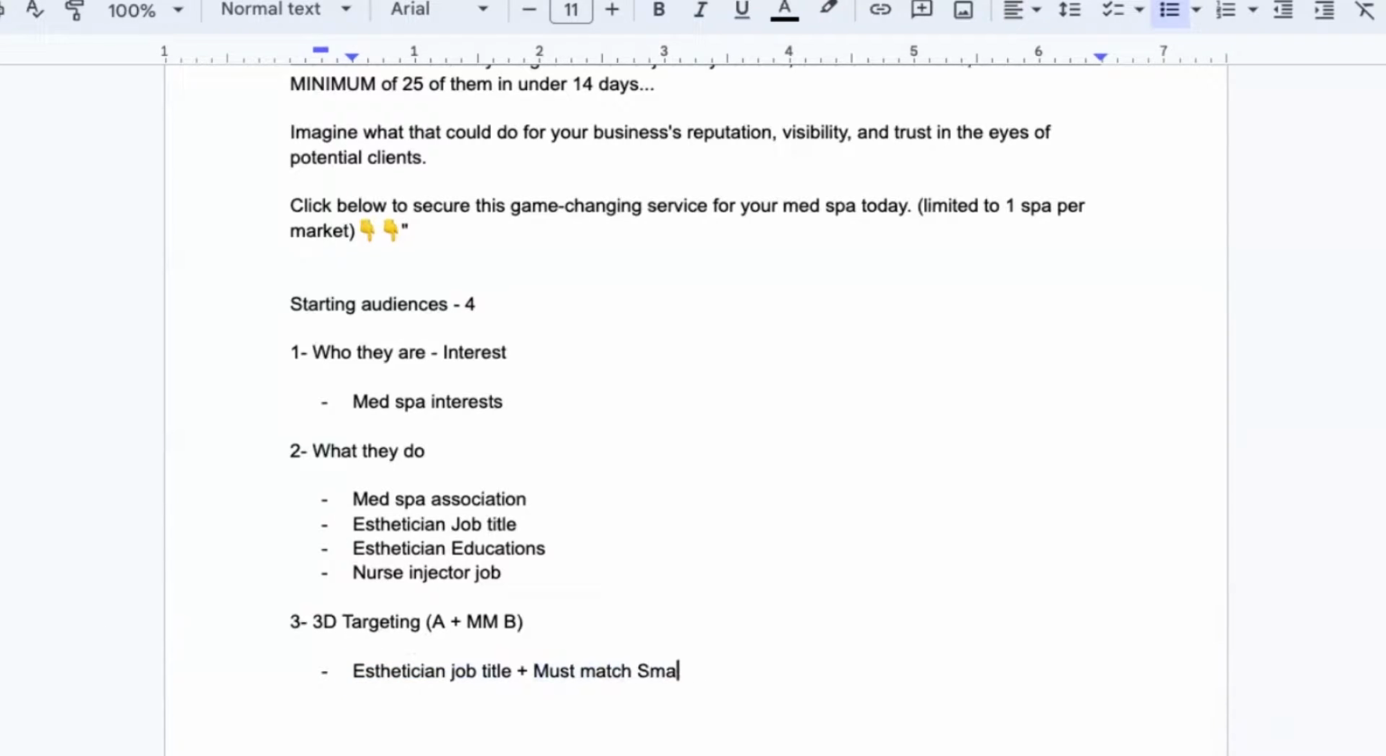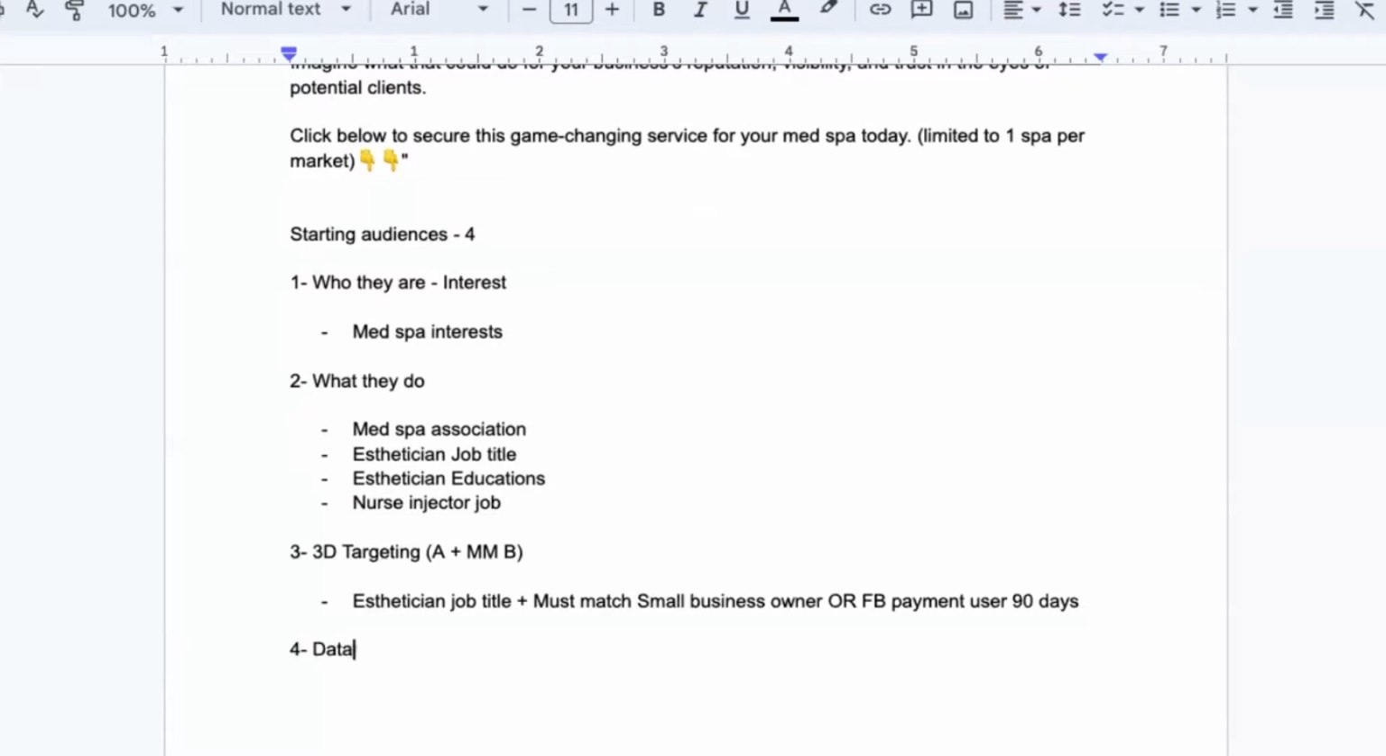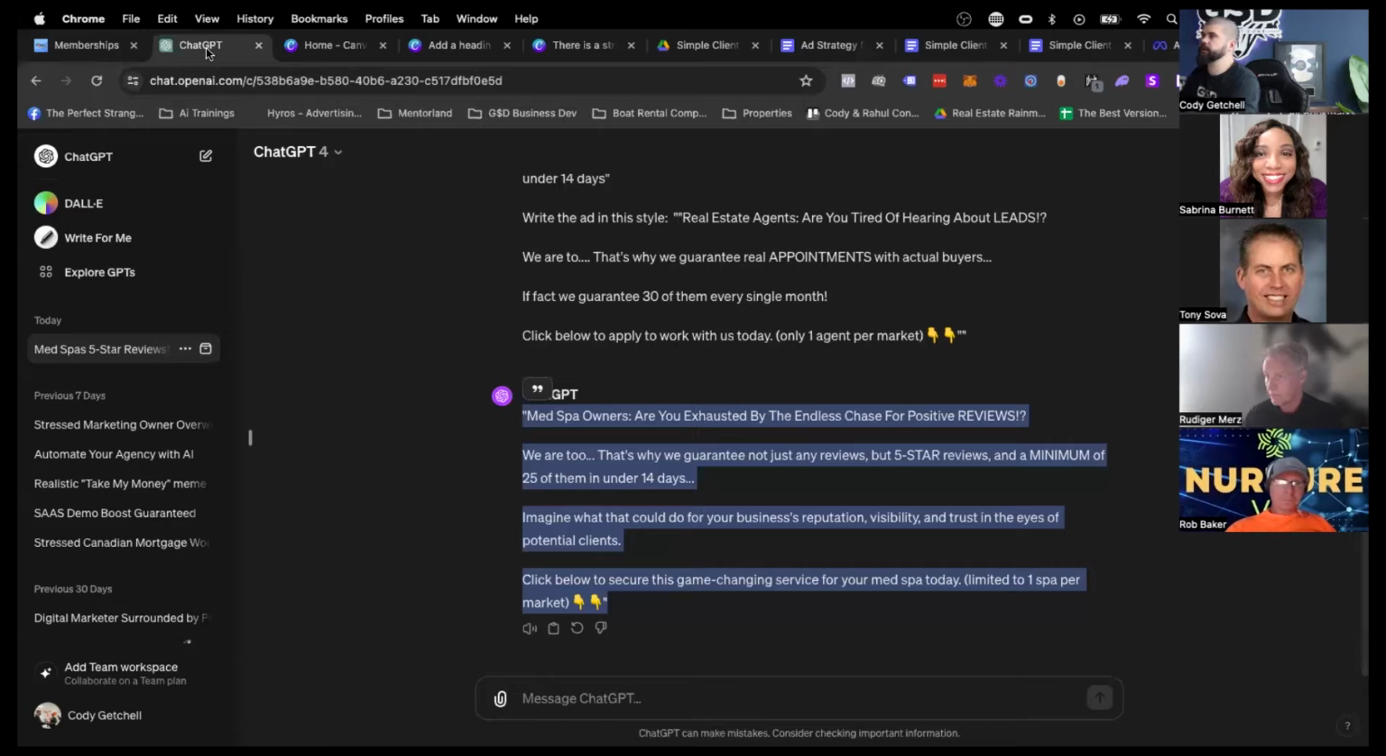And so in this case, you do small business owner, or you could do Facebook payment user. 90 days is one. It's a behavioral targeting thing. And then for the fourth, we do database. Okay, so in this case, it would be previous customer list, a lookalike of 1%. Now, what else do we need here? Oh, yeah, that's right. We need an image.